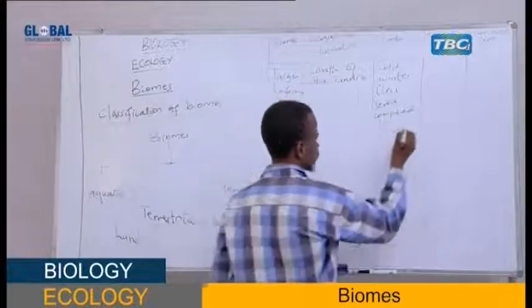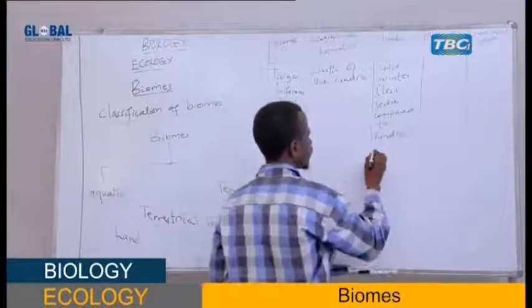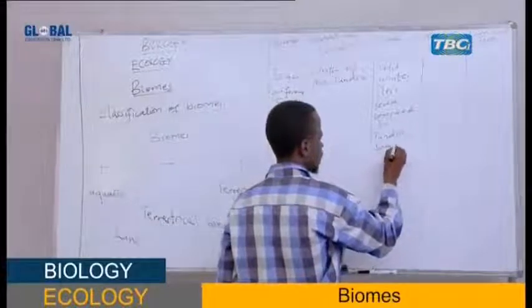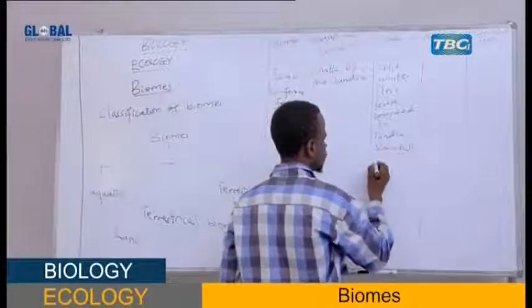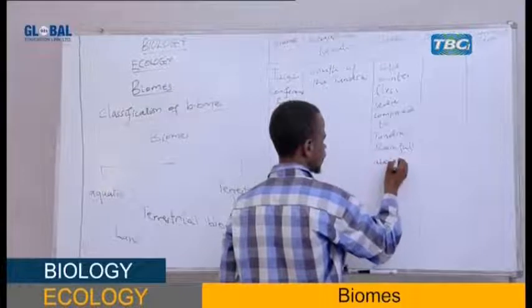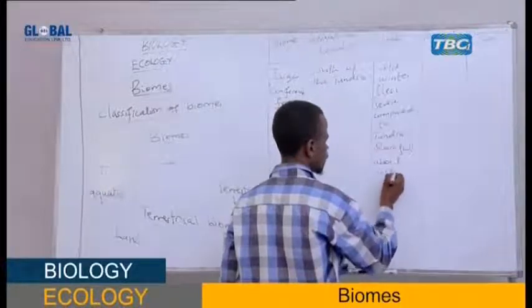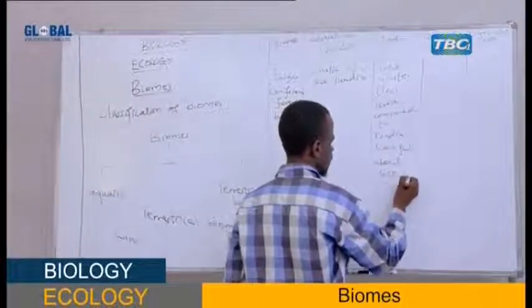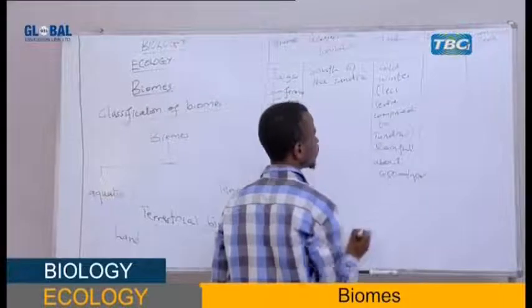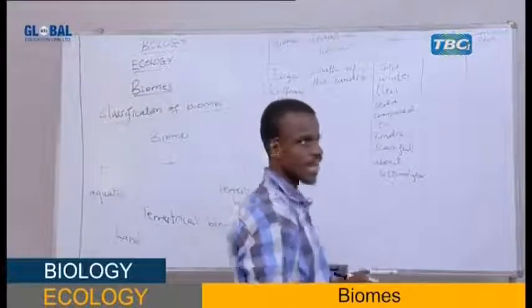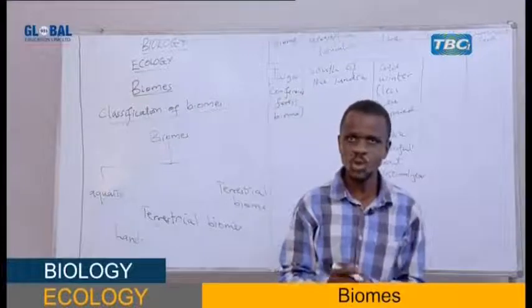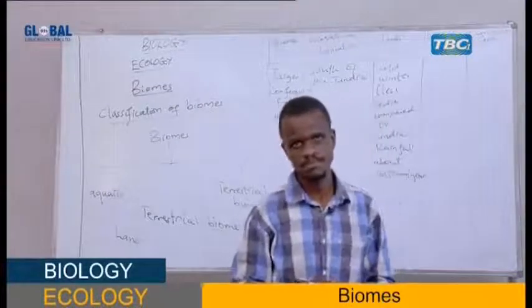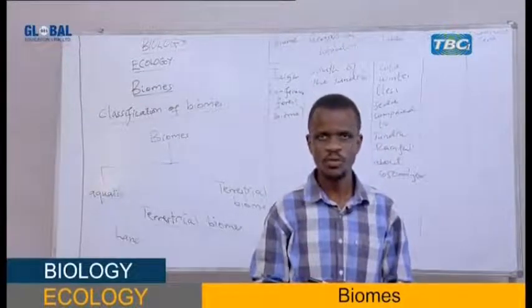Hope you are following, my student. The rainfall here is about 650 millimeters per year. But in tundra, I said it is less than 250. Hope you are following, my student.